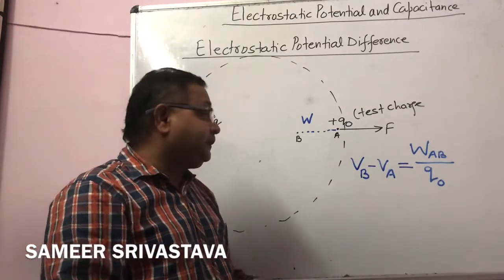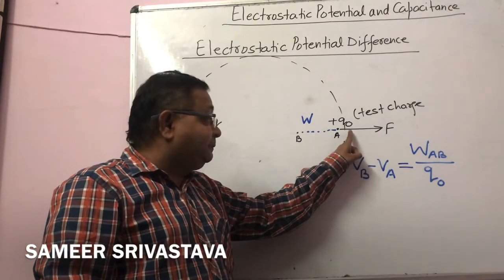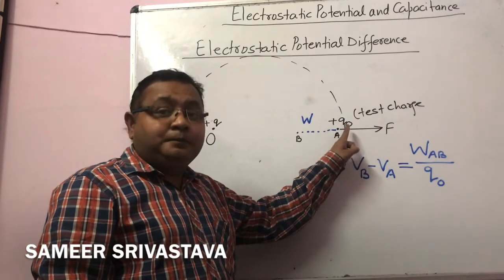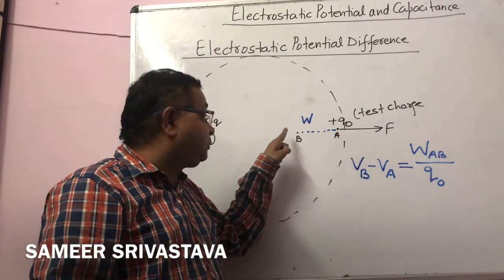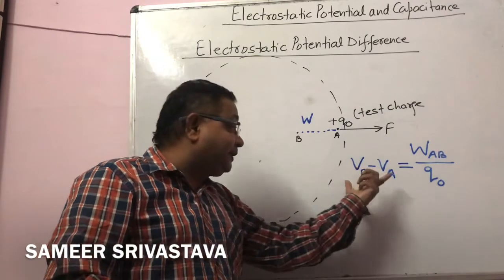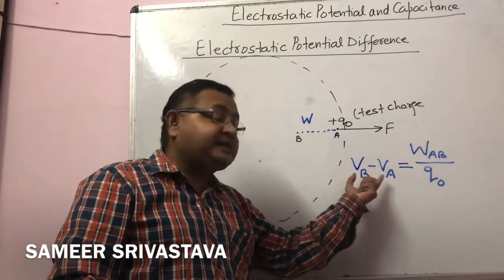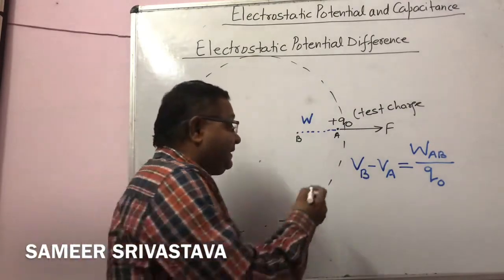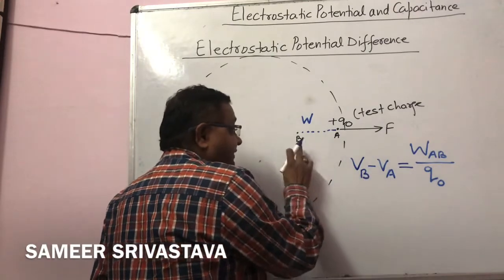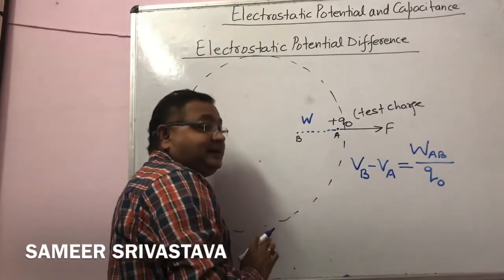Again I repeat, the work done by a charge moving from one point to another produces the potential difference, represented as VB minus VA, the final point minus the initial point.